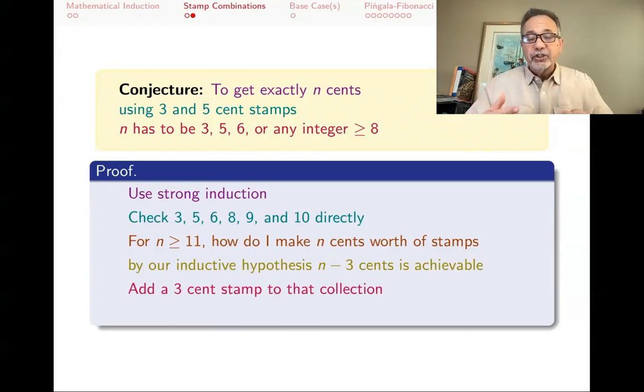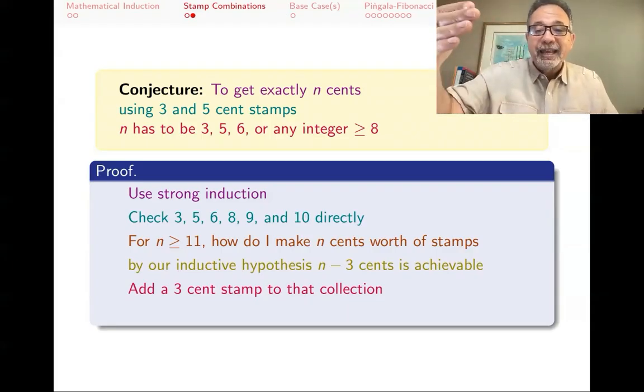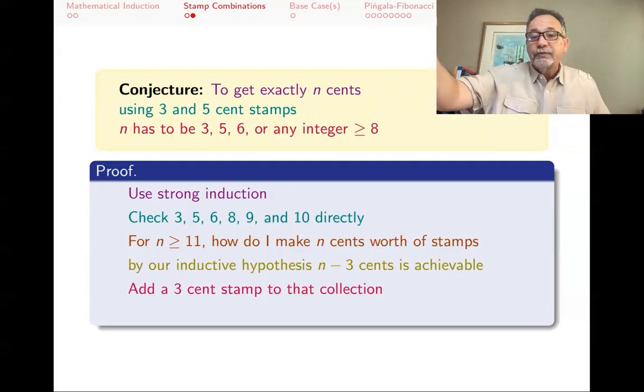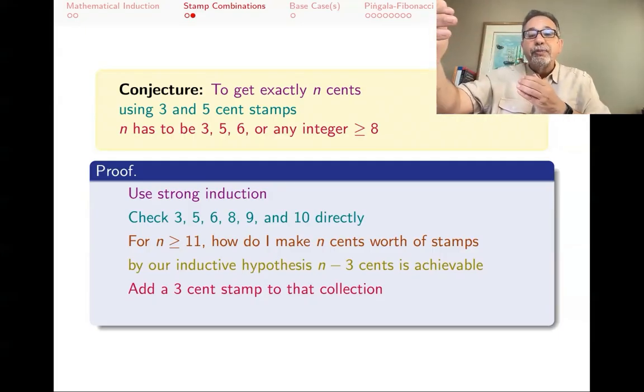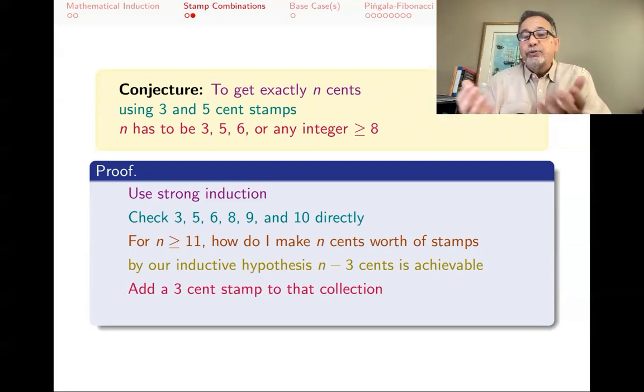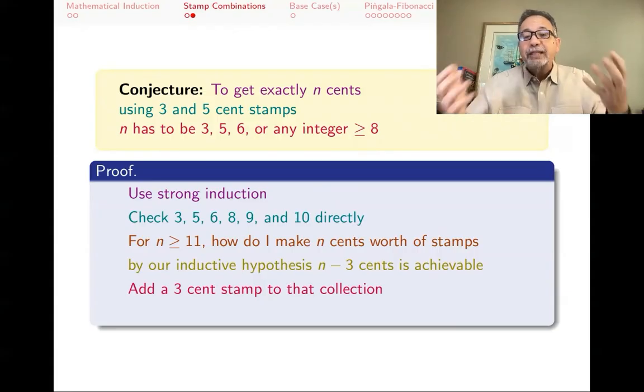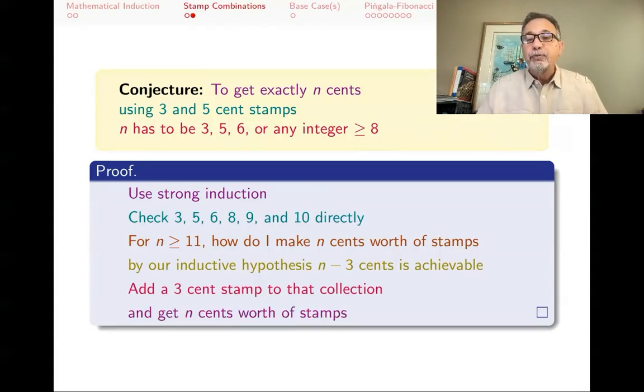This way of looking at induction is that you're starting from the smaller n and going up. At any stage, you're assuming that you've already done the ones before. By the time you get n, if n is 47, you've already done 3 before that, which is 44. How do you do 44? Well, we've done 41, and so forth, all the way till 11. 11, the one before that is 8, and those were among the ones that we had done directly. Whatever induction told you how to make n minus 3 cents worth of stamps, add a 3-cent stamp to that, and you get your n cents, and the proof is complete.